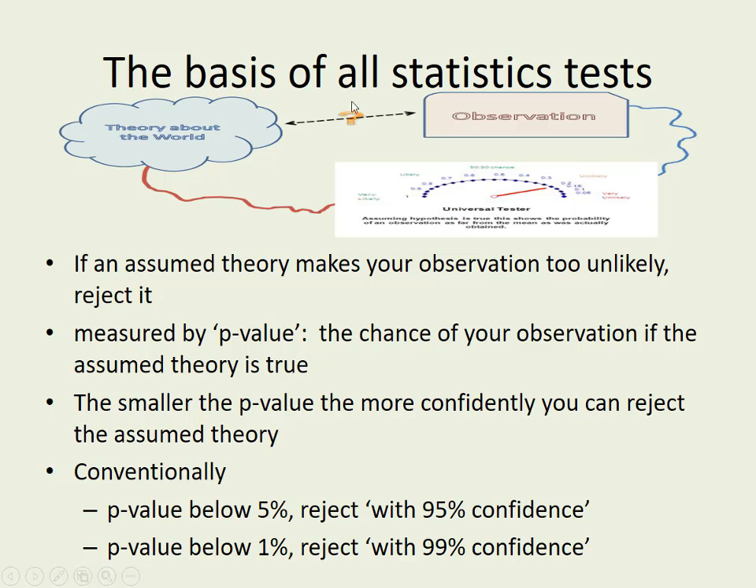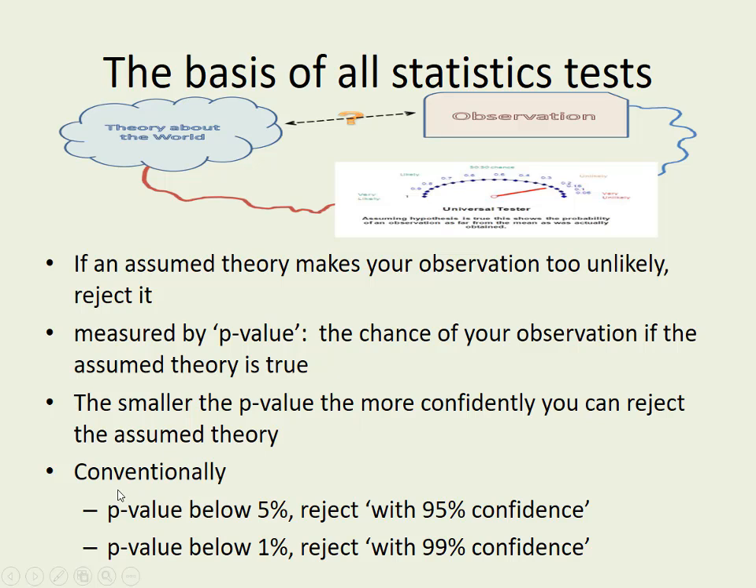And now we need to look at how you get this number on the dial to work out how unlikely it is. That's what's called the p-value of tests. That's the chance of seeing the observation if the assumed theory is true. And the smaller the p-value, the more confidently you can reject the assumed theory. So once this gets really, really small, then you know that if your theory is true, what you're seeing is so unlikely that there must be something dubious about the theory. So the smaller the p-value is, the more confidently you can reject the assumed theory.